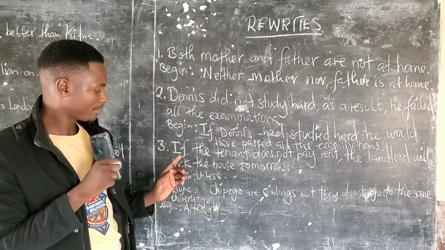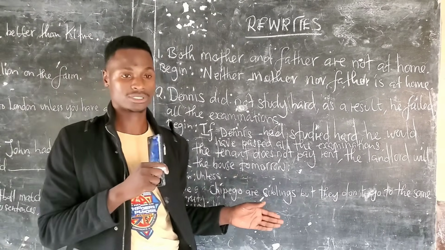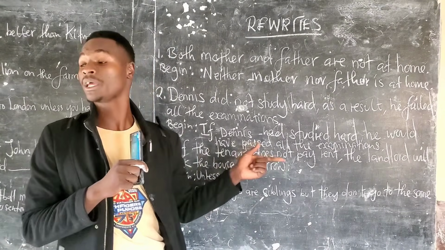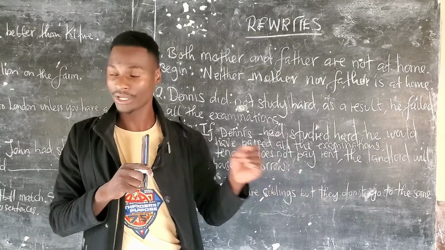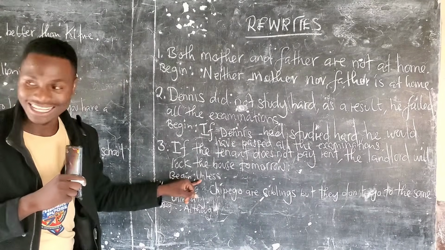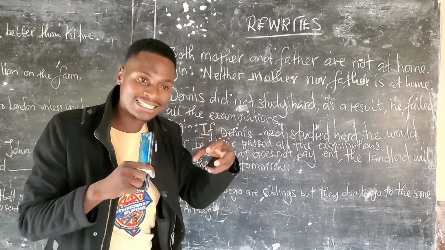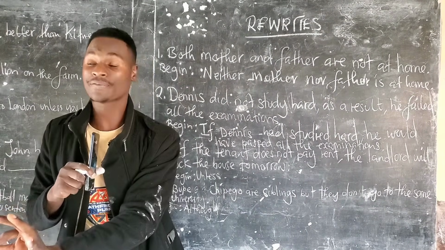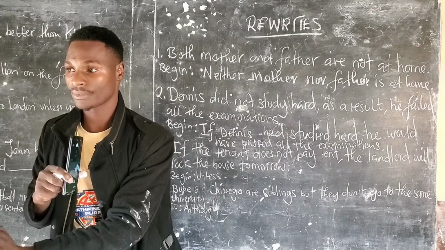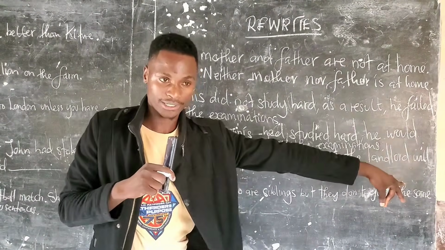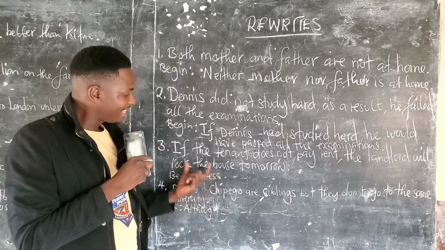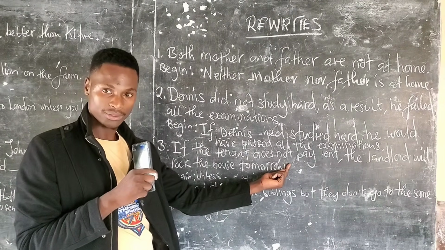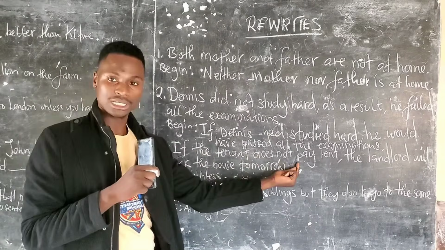So the condition for locking the house the following day is the tenant not paying rent. Begin with unless. So you should know that unless means or replaces if not. So here, in place of if the tenant does not, it will be unless.